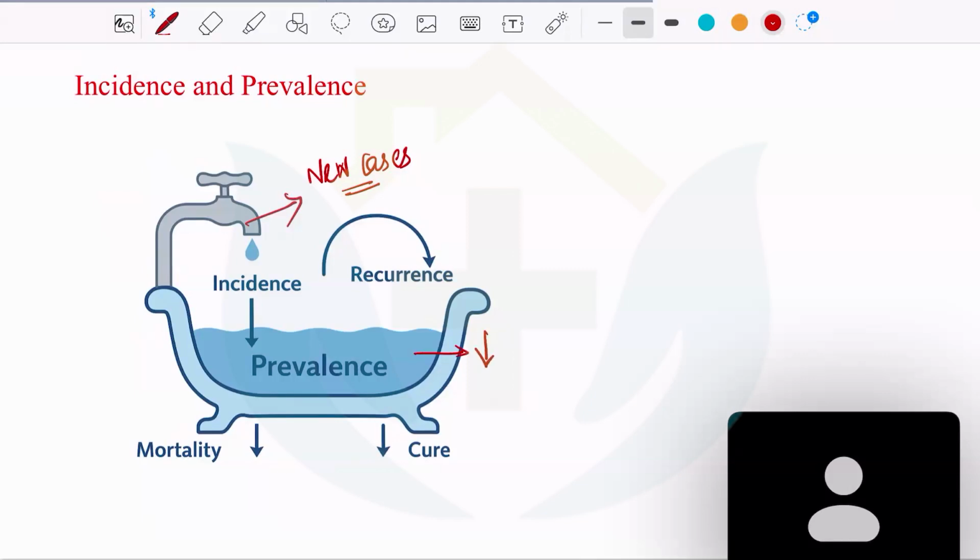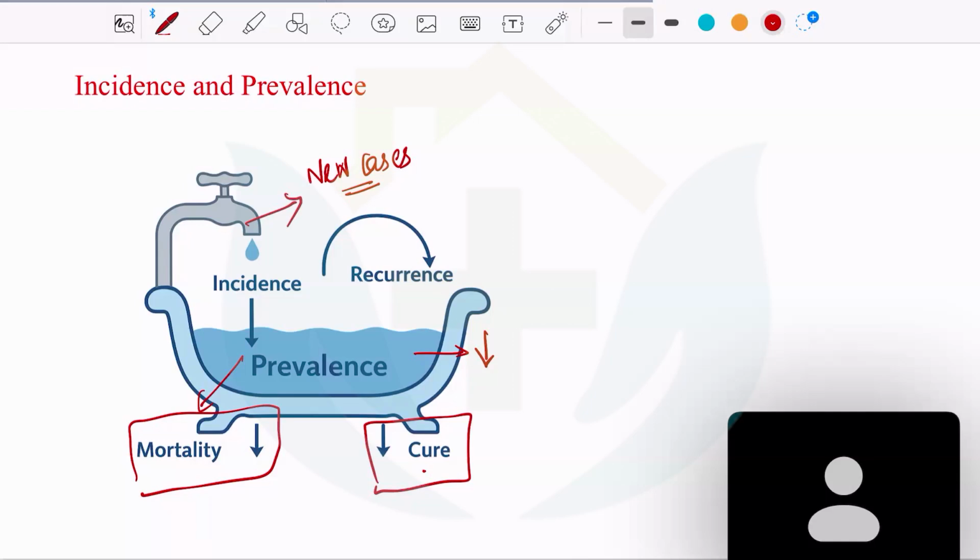When the patient dies of the disease, again the prevalence in the community is going to decrease because mortality is increasing. So mortality will reduce the prevalence, cure will reduce the prevalence, and if the patient is having a recurrent disease, recurrent loose stools, then the prevalence is going to increase in the community.